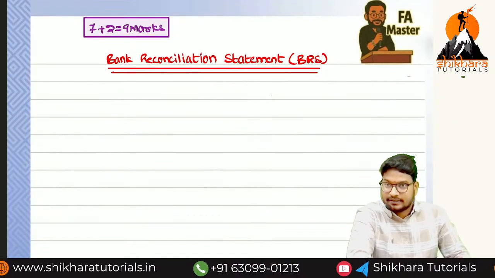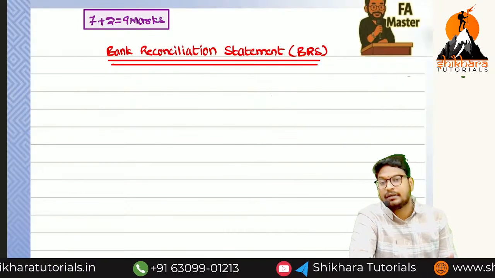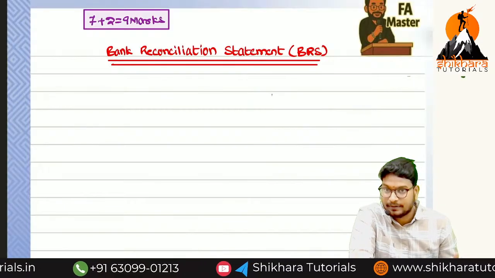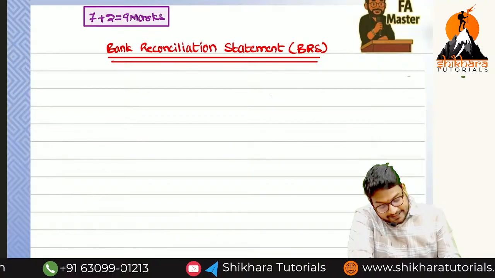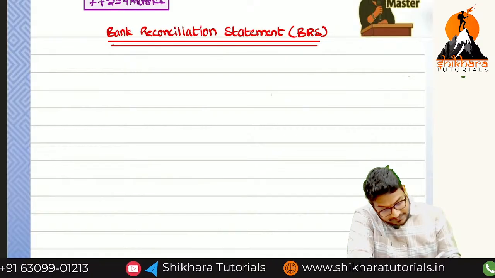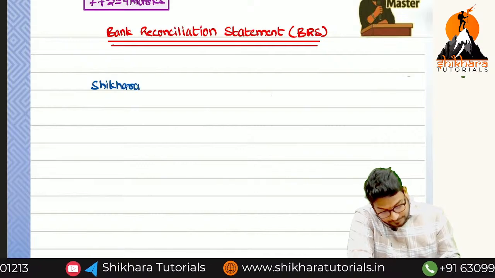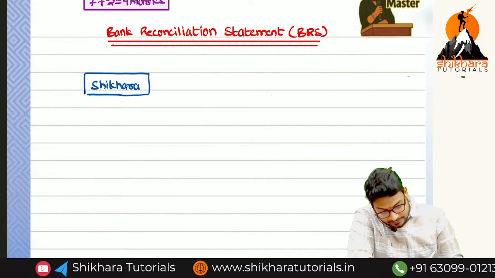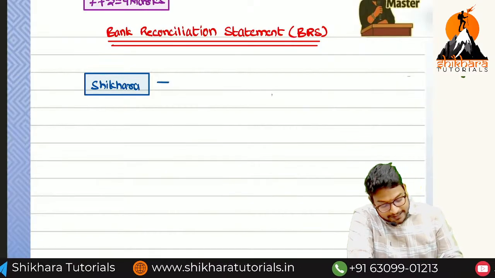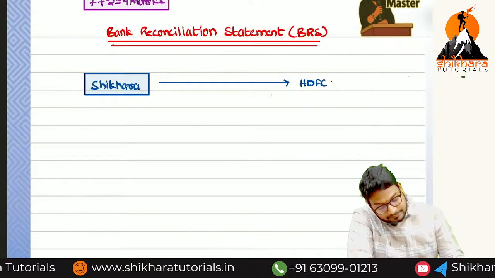Bank reconciliation statement. In order to understand this, we need to understand the two books. What are the two books? Cash book and passbook. Generally, if I take an example, see this one: our business name is Shikara. We are starting a Shikara business, an education business. We have taken a bank account in HDFC Bank.